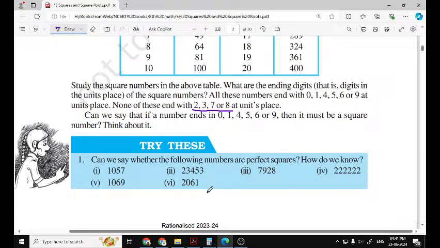Now just by observing the units place digit, we can find out whether numbers are perfect squares or not. Here the number ends with 7, so it cannot be a perfect square. Number ends with 3, it cannot be a perfect square. Number ends with 8, cannot be a perfect square. Number ends with 2, cannot be a perfect square. Whenever any number ends with 2, 3, 7 or 8, it can't be a square.